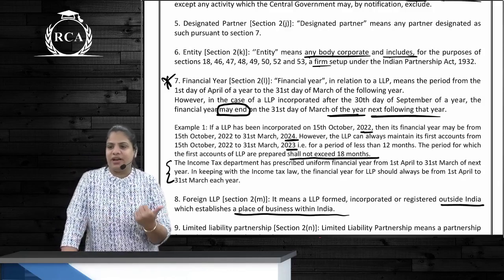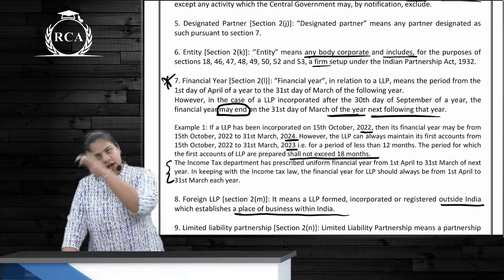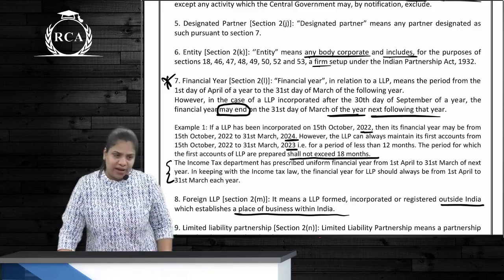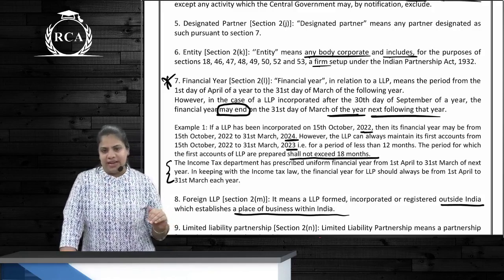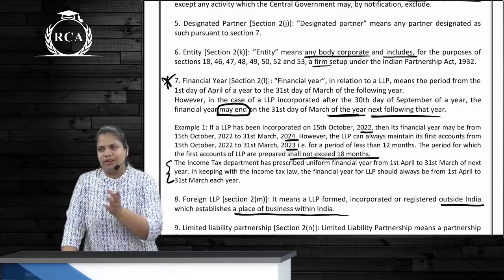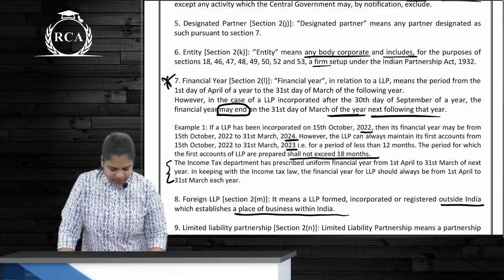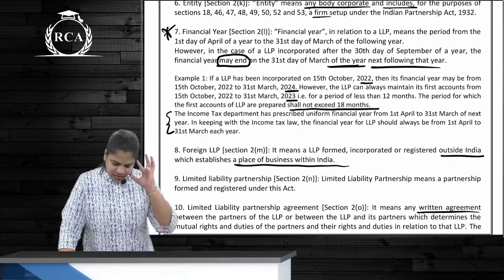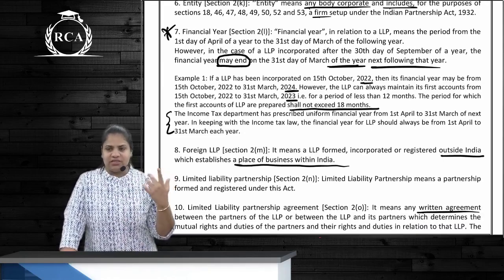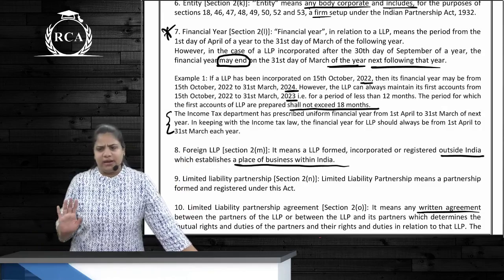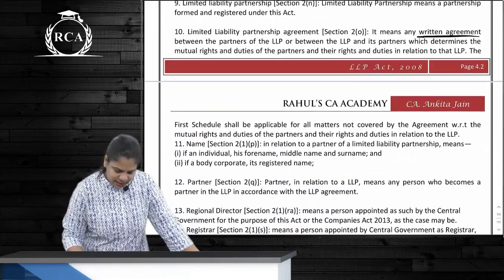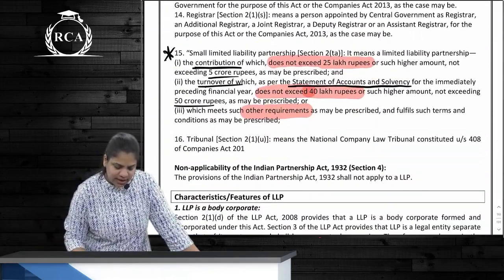Either 31st March 24 or 31st March 25. So can the first financial year be less than 12 months? Yes. Can it be more than 12 months? Yes, but not more than how much? 18 months, correct. Then foreign LLP means it is registered where? Incorporated outside India and having a POB in India. That's it. Then LLP name, partner, RD.